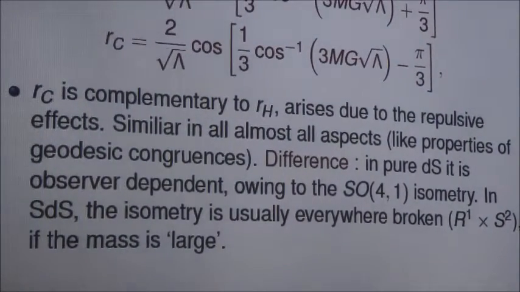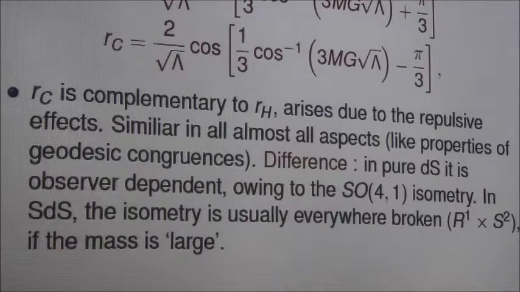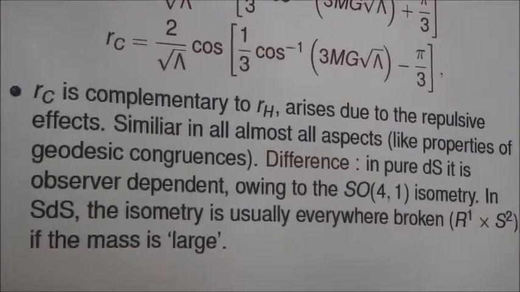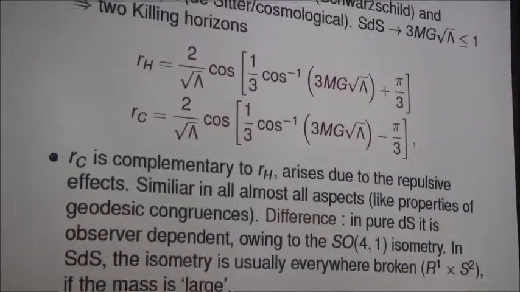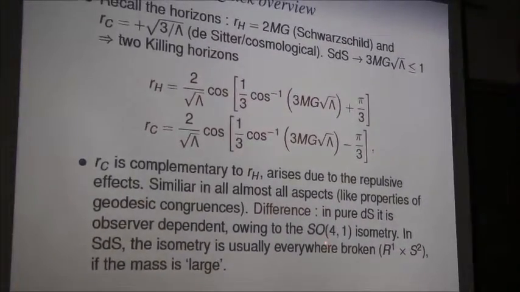The cosmological event horizon is observer dependent. This is because de Sitter space is maximally symmetric. It has isometry SO(4,1). And in pure de Sitter space, all points are equivalent to each other, so we can carry one point to another without any loss of generality. But we are considering Schwarzschild de Sitter. We are putting a mass in the de Sitter space, so this isometry SO(4,1) is broken.